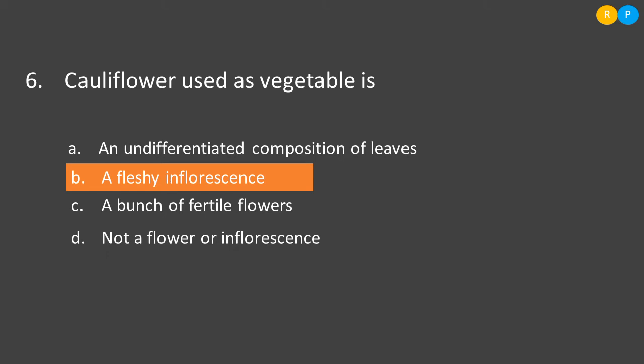Then the next question, cross pollination is a rule in. So in the pollination there are two types. One is self pollination, another one is cross pollination. So in case of cross pollination, a pollen grain from one flower will fall onto the stigma of another flower. So this kind of pollination is called cross pollination. Clear? So let us look into the options.